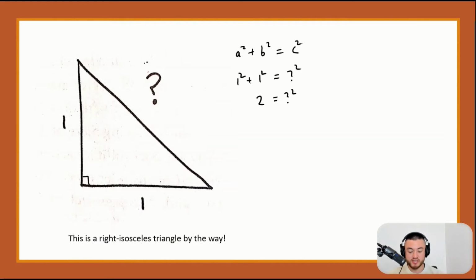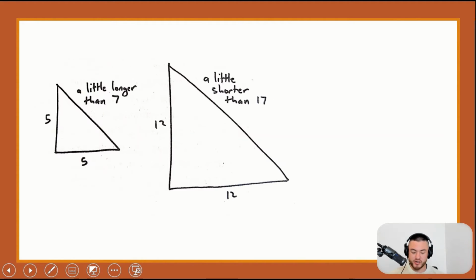And most of us, I'm sure, can just happily say that this must be the square root of 2. But to a member of the Pythagorean school, they had to stop and think, because square roots and irrational numbers, that wasn't a thing back in the day, and they had to really think about what number could possibly give me, when I multiply by itself, an answer of 2. So they couldn't think of it. And so they extended, okay, let's see if we can extend the sides of the triangle,